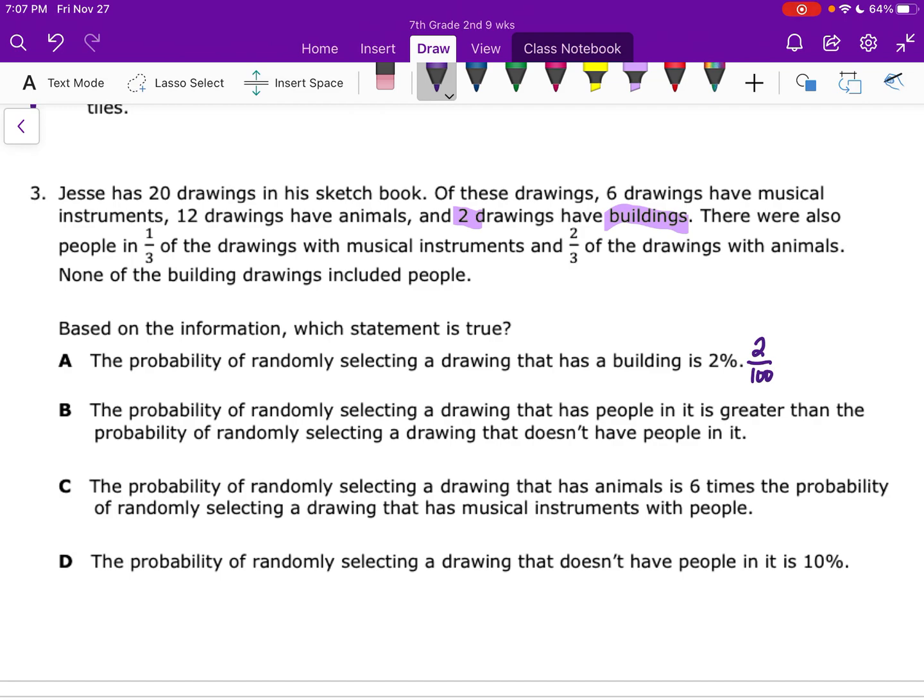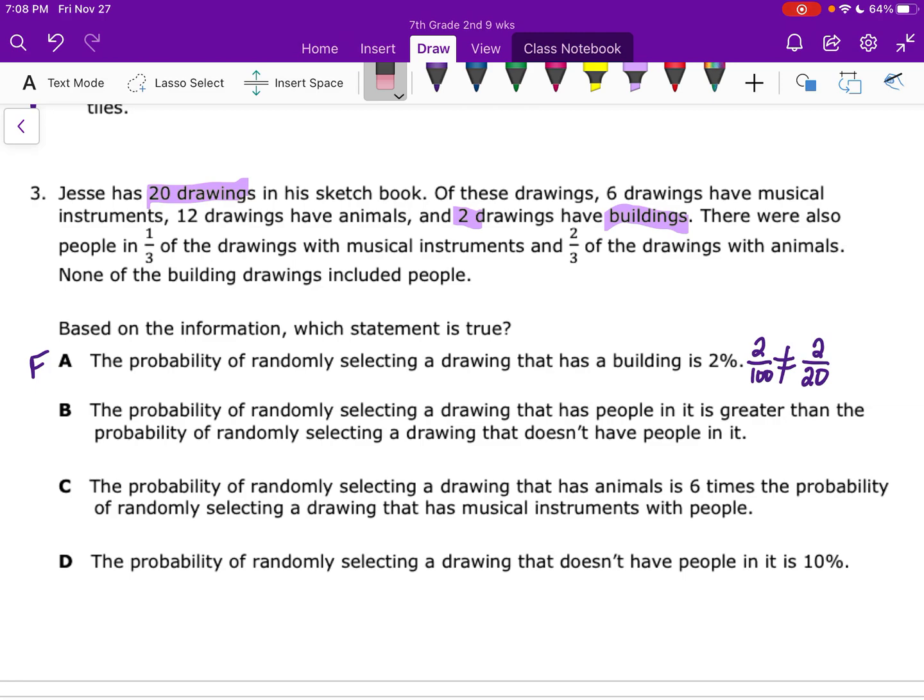How many sketches were in his book? 20 drawings, so this is really 2 per 20. Are those equal? Nope.